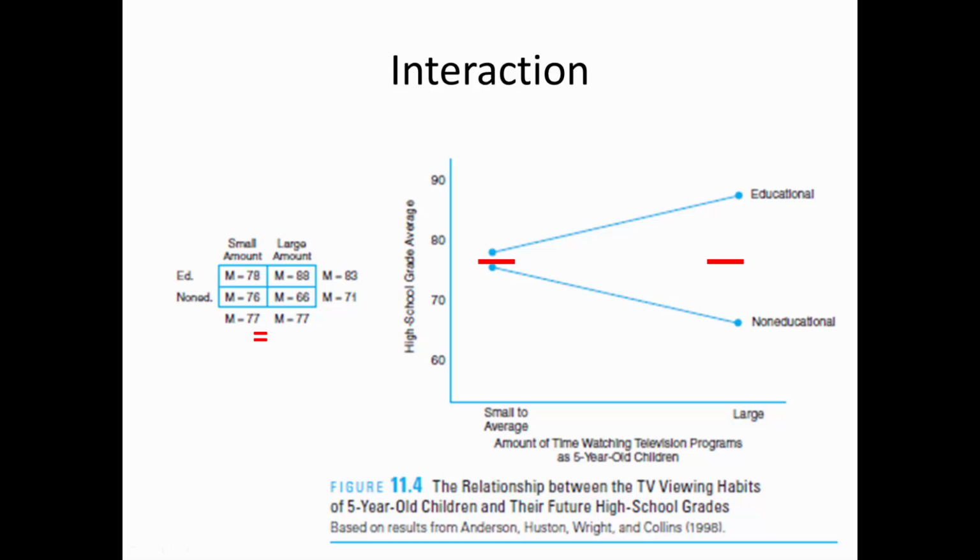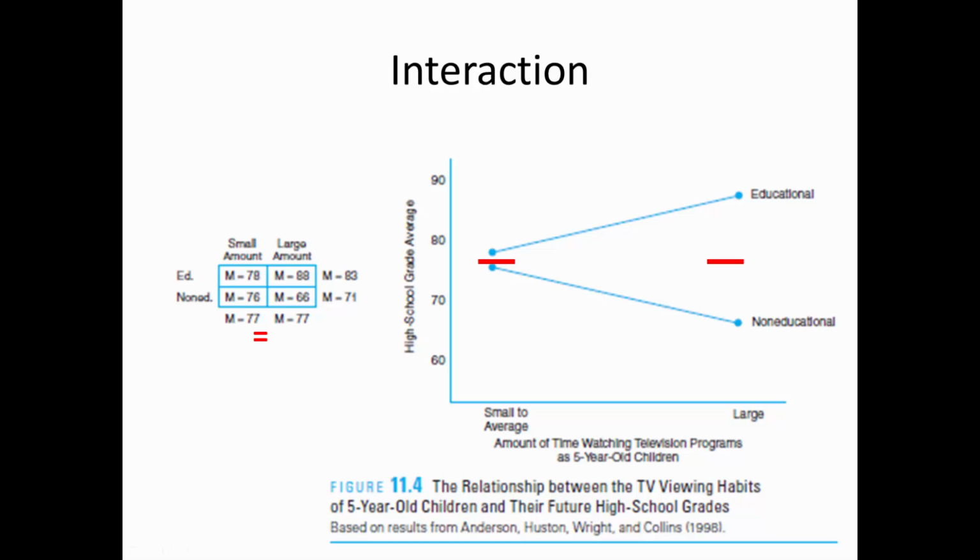How about this situation? First of all, the lines are not parallel. When the lines are not parallel, we know that there is an interaction. Is there a main effect for factor A, which is the type of TV program that students watch? Definitely, there is an overall difference between this and this. And if you look at this, here the mean for this is 83 and the mean for this one is 71. So there is a main effect for factor A, which is the type of TV program that students watch.